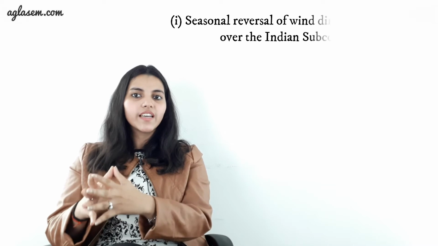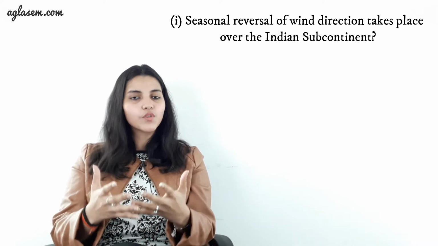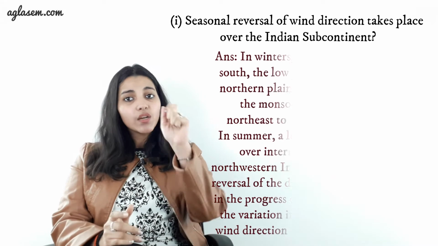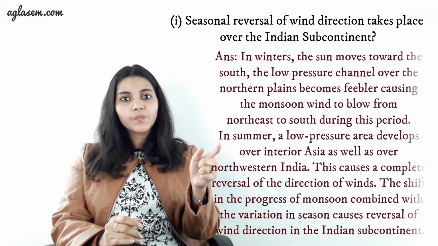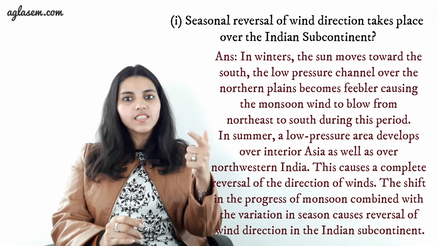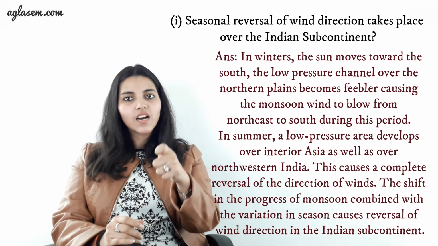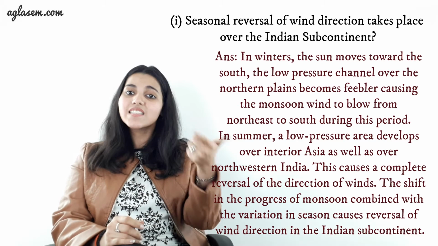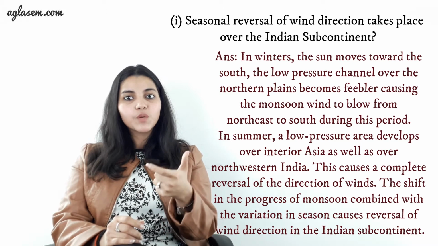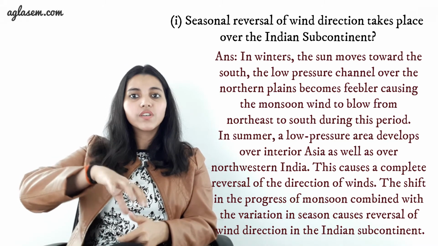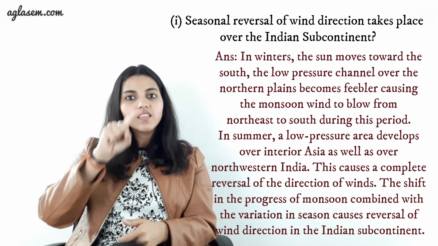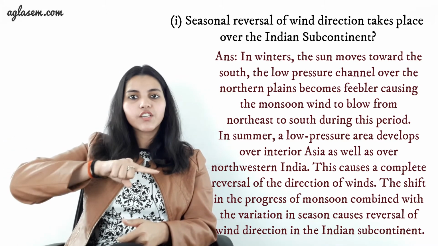Coming to the fourth question, it has many parts to which we have to give reasons as to why. So the first part is, seasonal reversal of wind direction takes place over the Indian subcontinent. Why? Answer is, in winter, the sun moves towards the south and the low pressure trough over the northern plains becomes feebler, causing the monsoon wind to blow from northeast to south during this period. And in summer, a low pressure area develops over interior Asia as well as over northwestern India. This causes a complete reversal of the direction of winds.